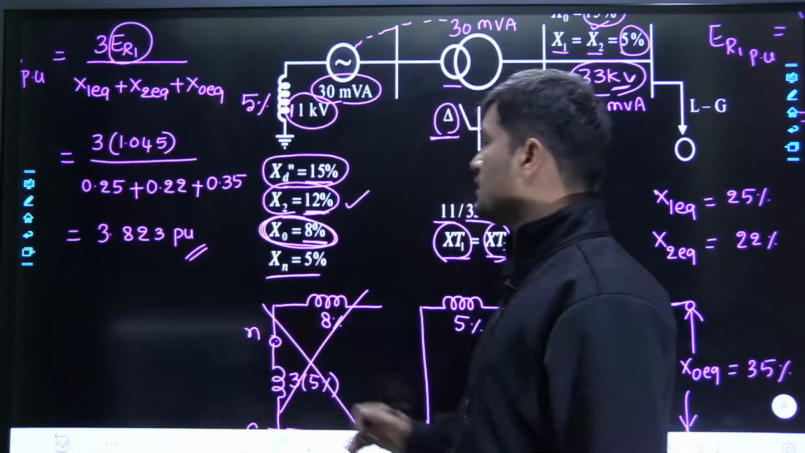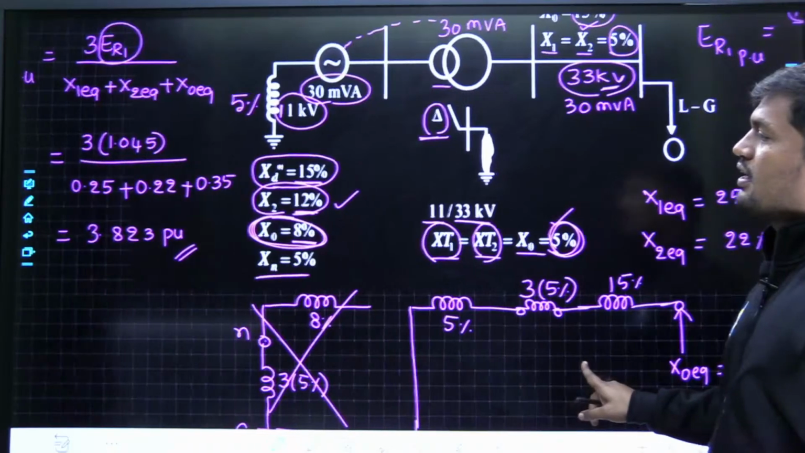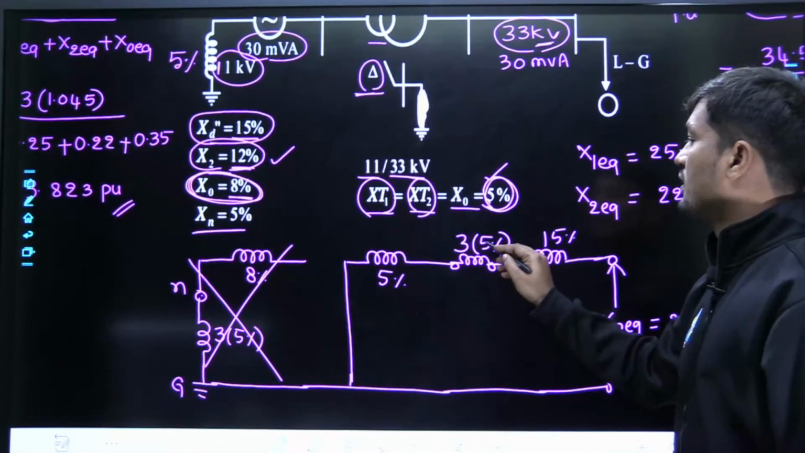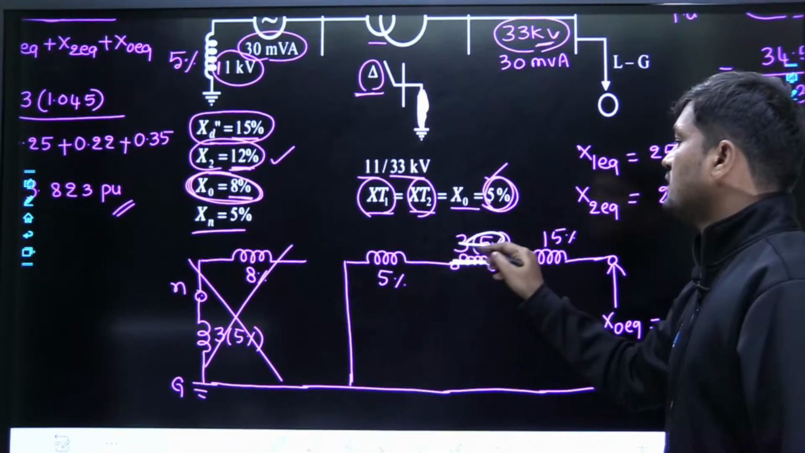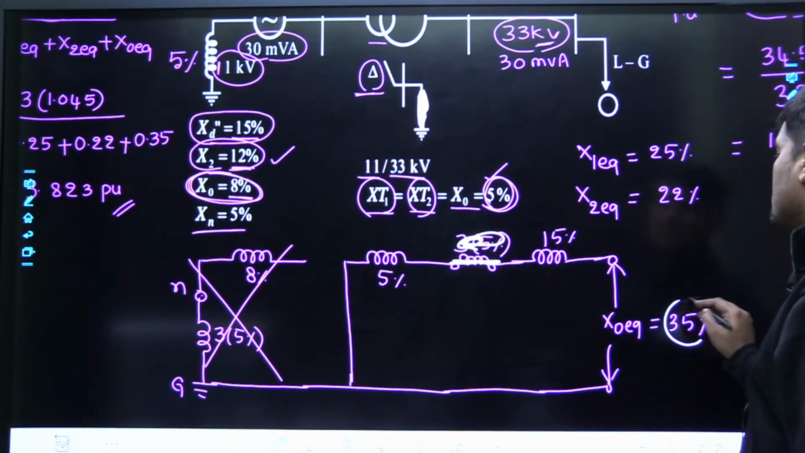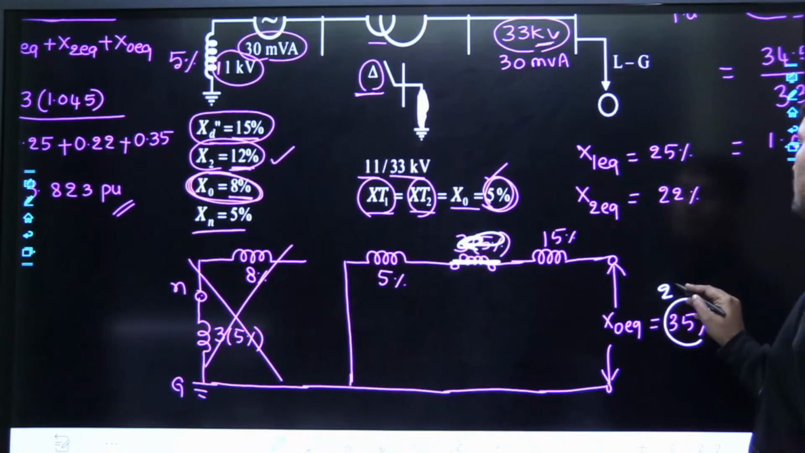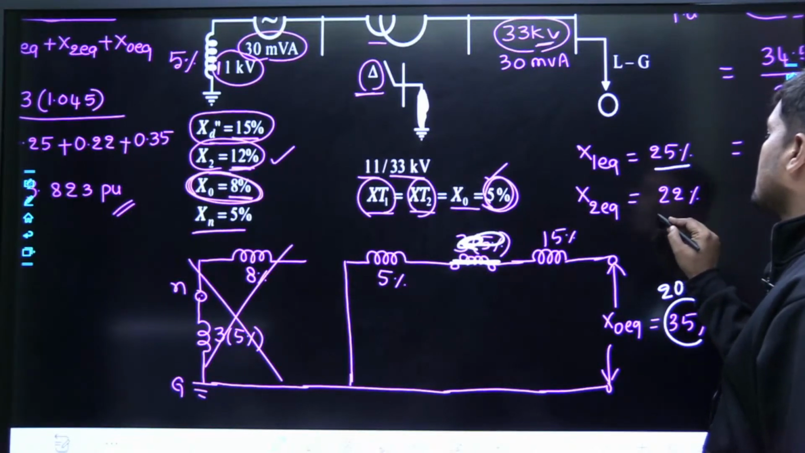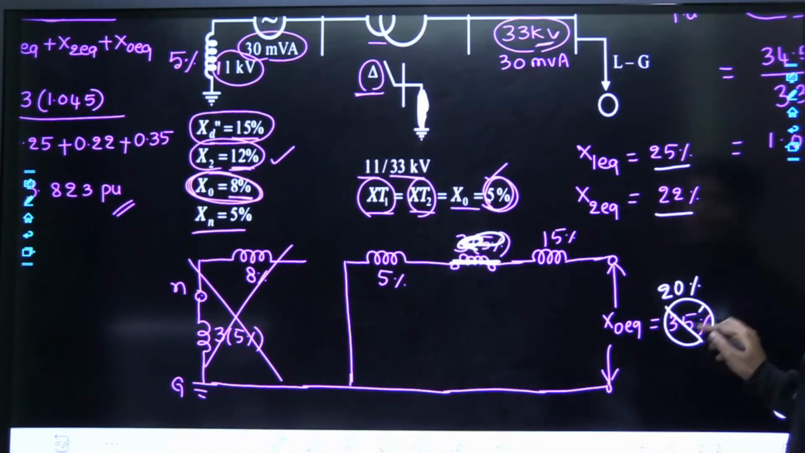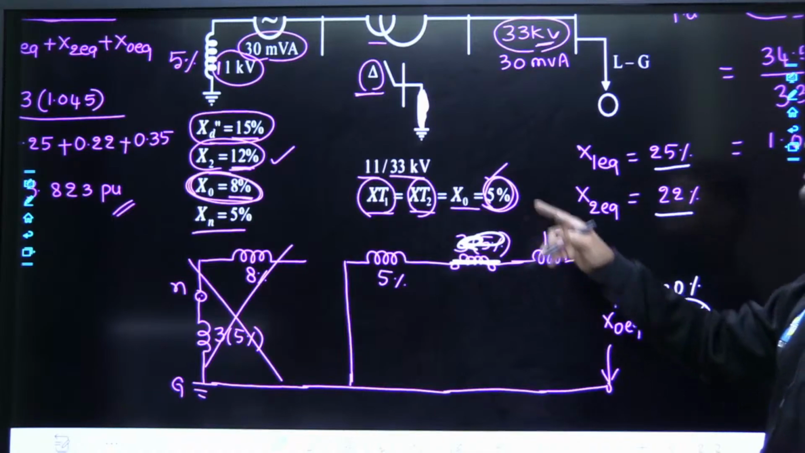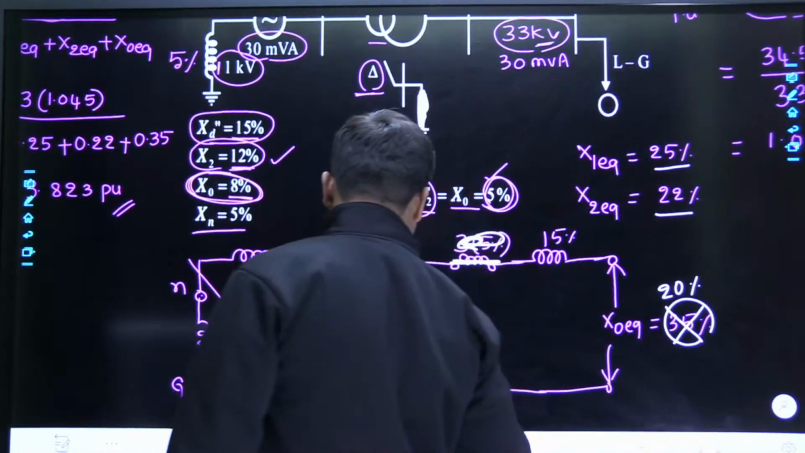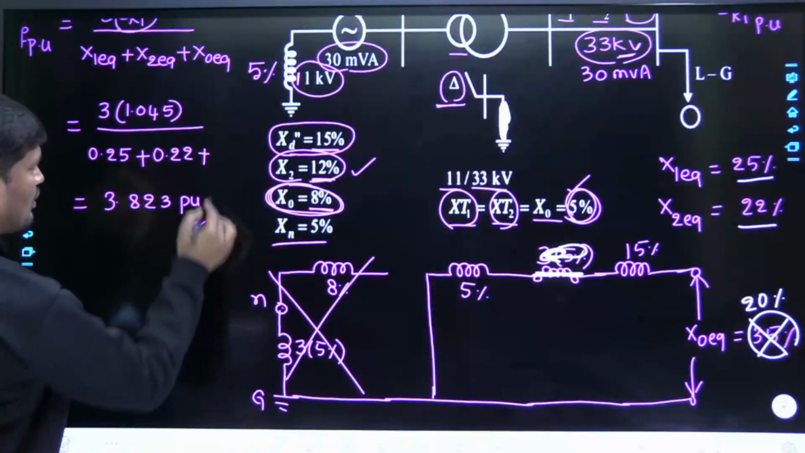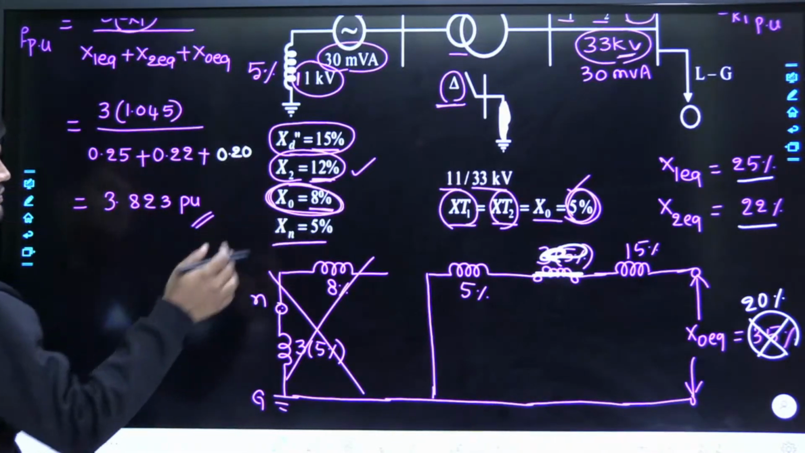Same answer? That is not the same answer. The reason: the fault current per unit will change, because the zero sequence reactance is changed. It is solidly grounded. Whenever it is solidly grounded, this value will become 0. Therefore the zero sequence reactance is not 35%, it will be 20%. Whenever solid grounding is given, the positive sequence calculation is the same, the negative sequence calculation is the same, and the zero sequence reactance will become 20% due to solid grounding. Now substitute that value here and tell me what the fault current is.